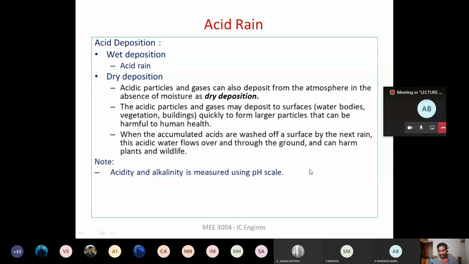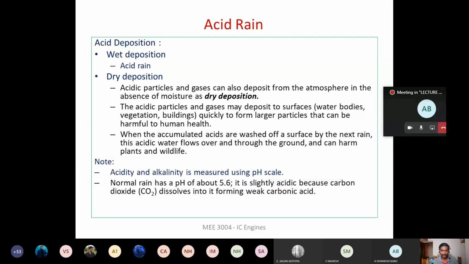So to measure the acidity or the alkalinity, we will be using a pH scale. On the pH scale, if the value is 7, it is neutral. Less than 7 we call acidic. More than 7 we call basic or alkaline, right?